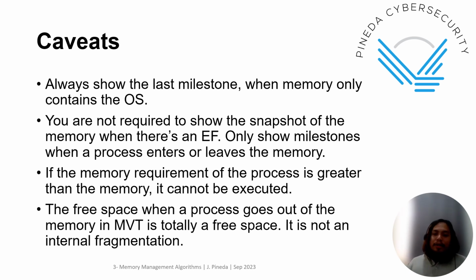Then always show the last milestone when memory only contains the operating system. You are not required to show the snapshot of the memory when there's an external fragmentation. Only show milestones when a process enters or leaves the memory.